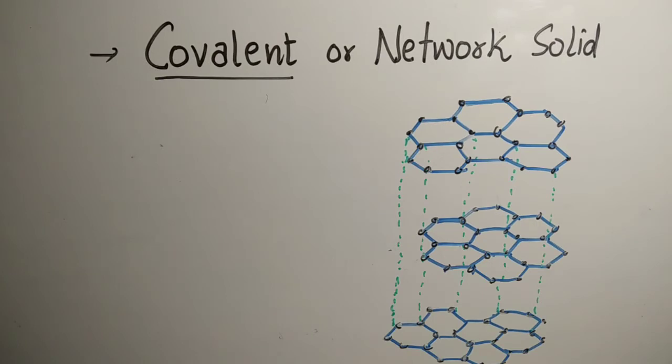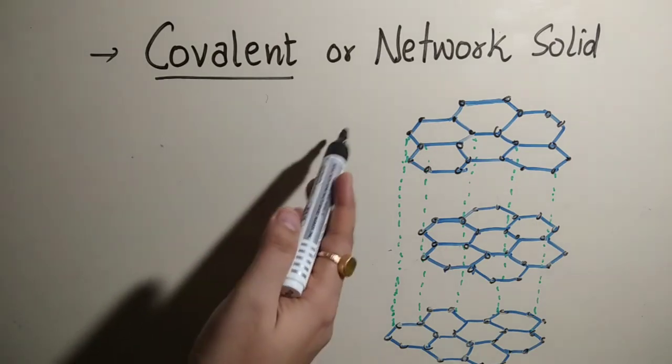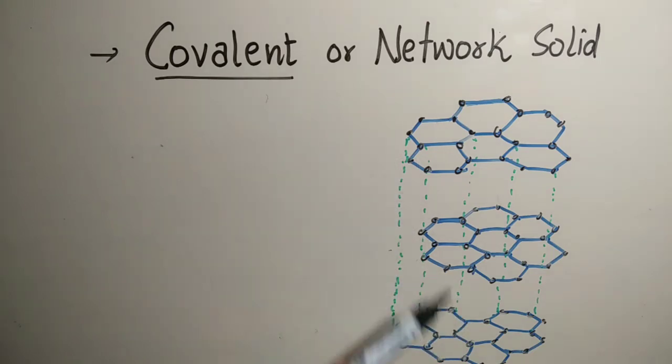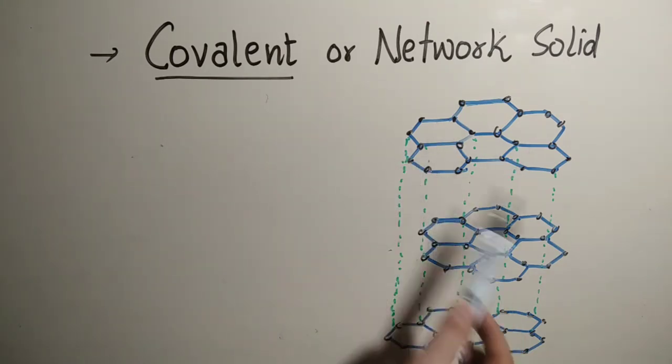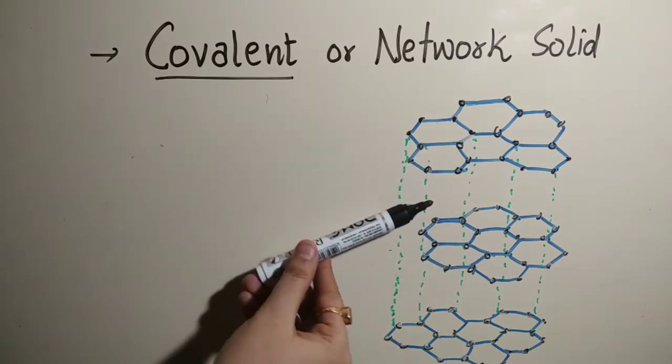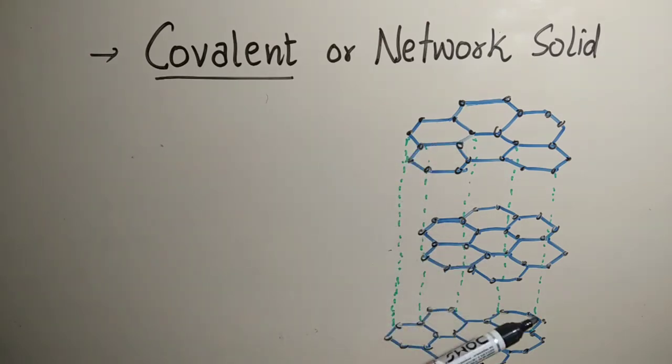But if we discuss another allotropic form of carbon, that is graphite, which is a good conductor of electricity. It is also a network solid. As you can see, it has a network-like structure. Different layers are joined by weak van der Waals forces.